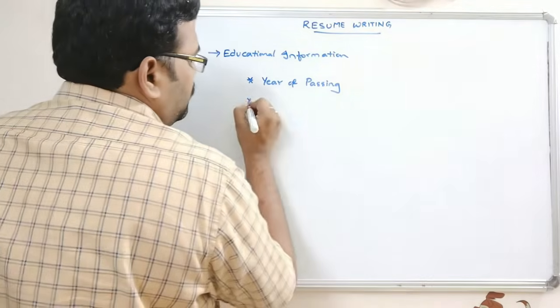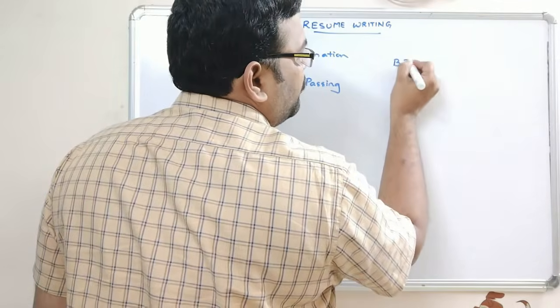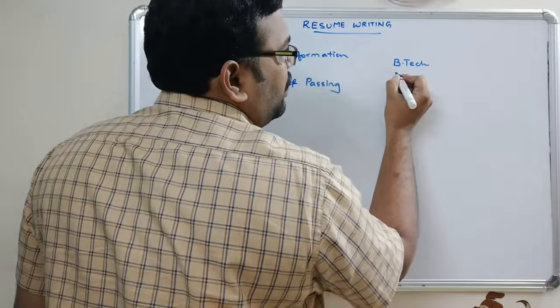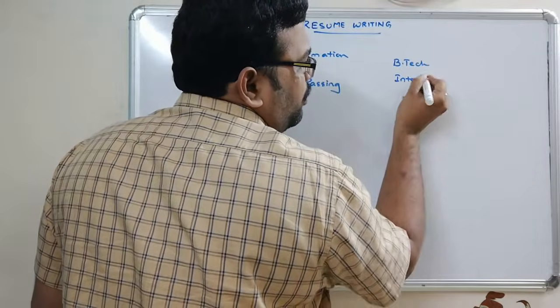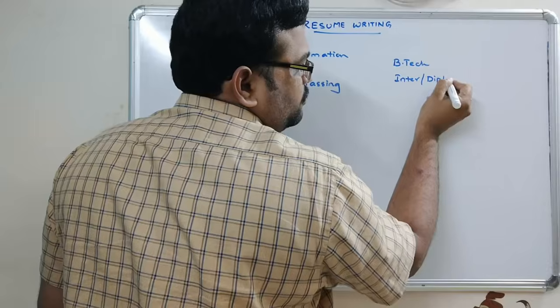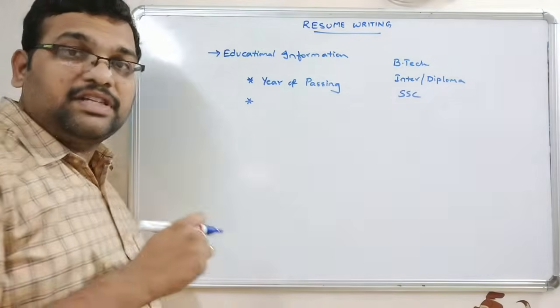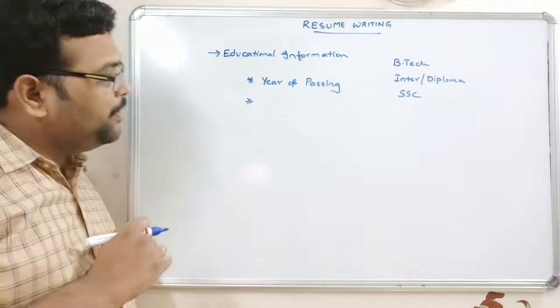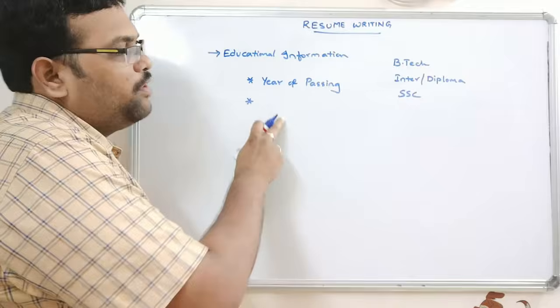If you are an undergraduate student, you can go with the BTech first and then the inter or a diploma, and next SSC. First write the highest qualified degree and then follow it. Whatever it may be, you have to cover all these things.